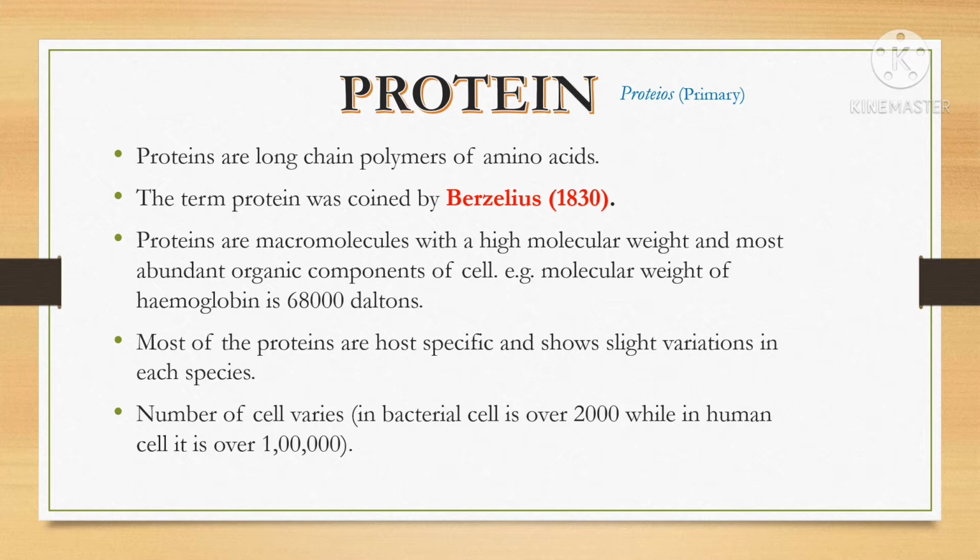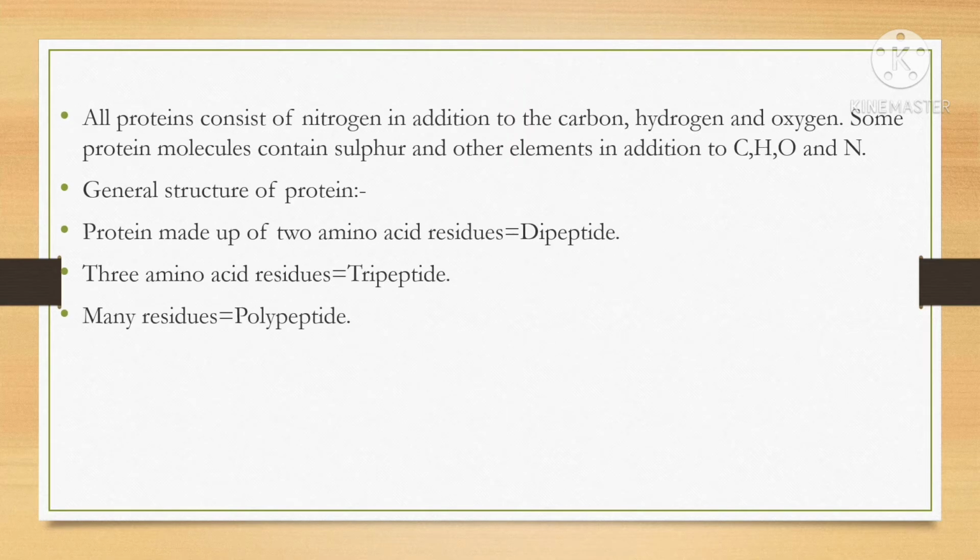Proteins are macromolecules with a high molecular weight, and the best example is hemoglobin. Its molecular weight is 68,000 Dalton. Most proteins are host specific and show slight variation in each species. The number of proteins varies: in a bacterial cell it is over 2000, while in a human cell it is over 1. What is the composition of protein? Protein contains carbon, hydrogen, oxygen and nitrogen, and in some protein molecules sulfur is also present.